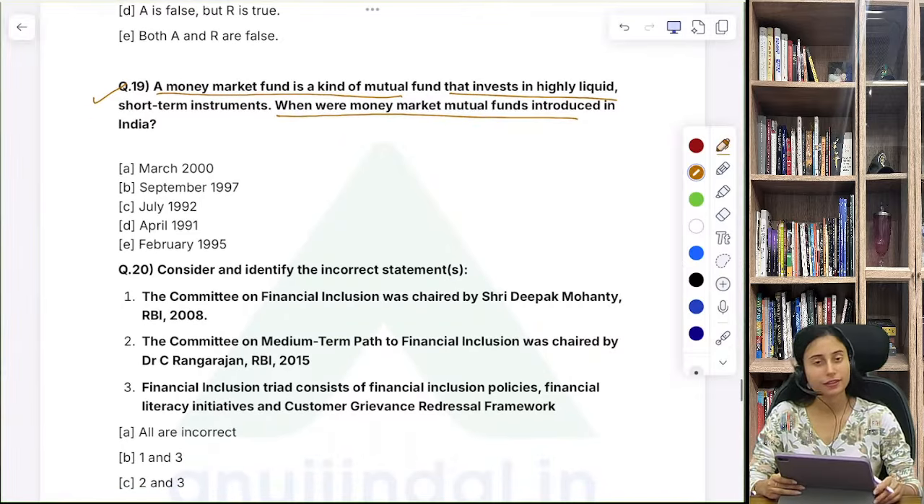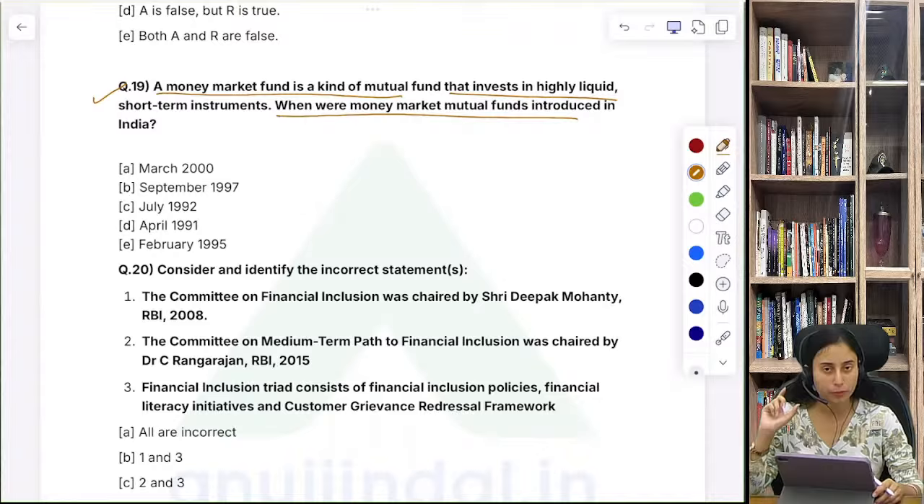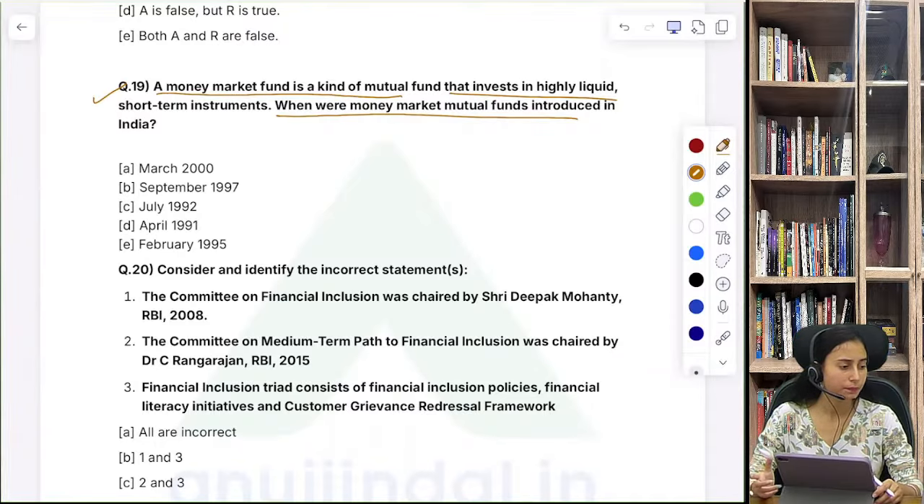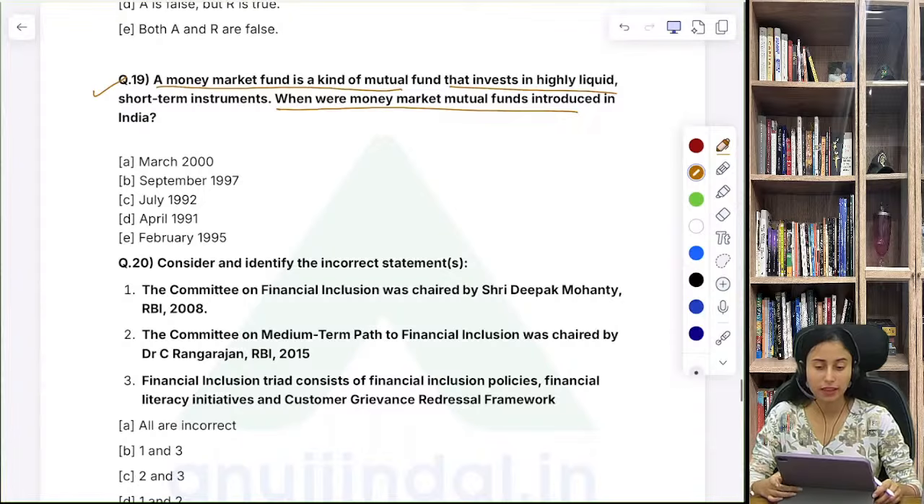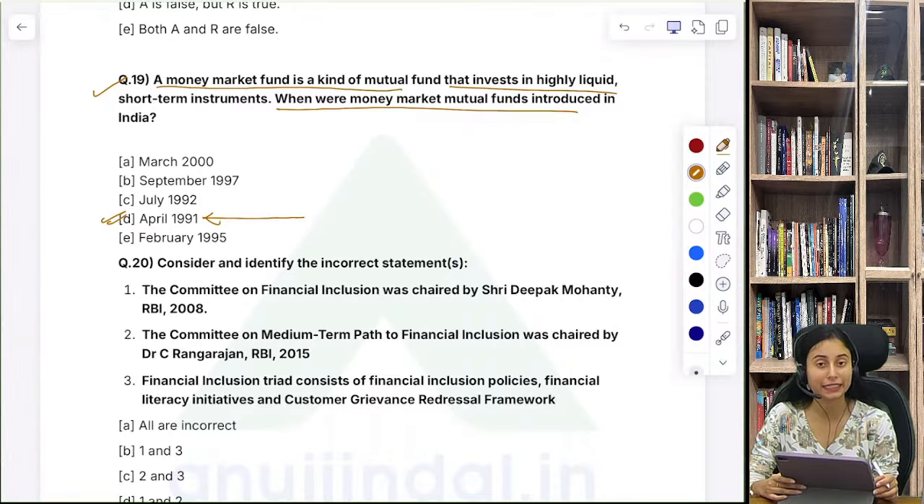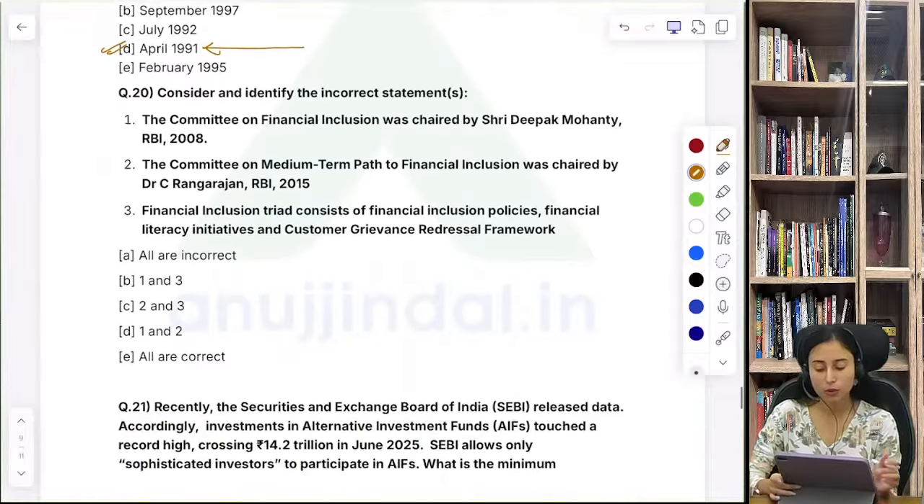Again, this is a static question. You must know the establishment year of each type of mutual fund, whether they are open-ended or closed. So in this case, D is the right answer. In case you don't know, D is the right answer. That is, the money market mutual fund was introduced in April 1991. Let's move ahead. Question number 20.